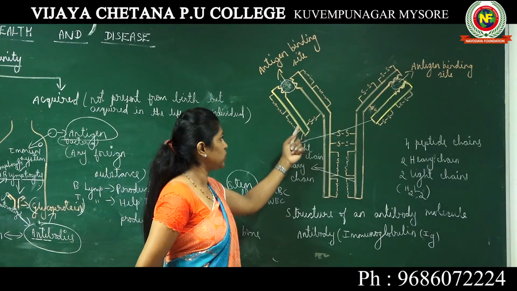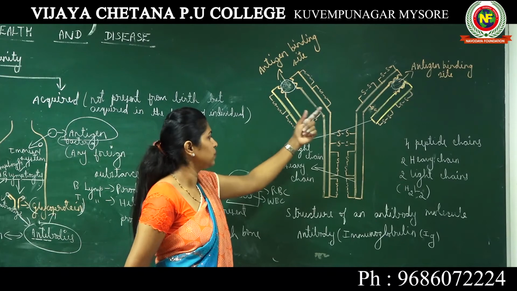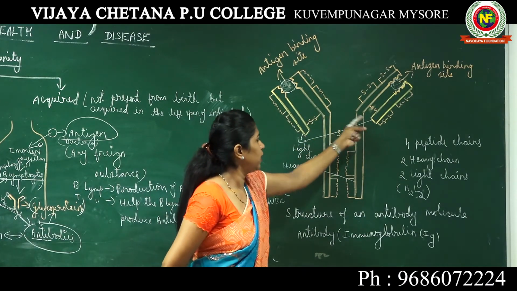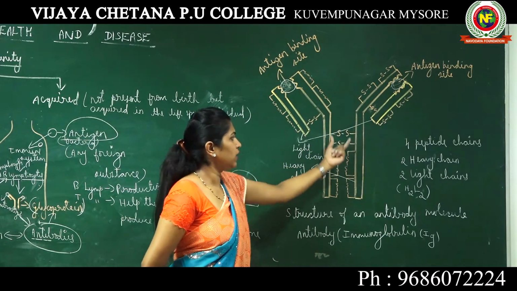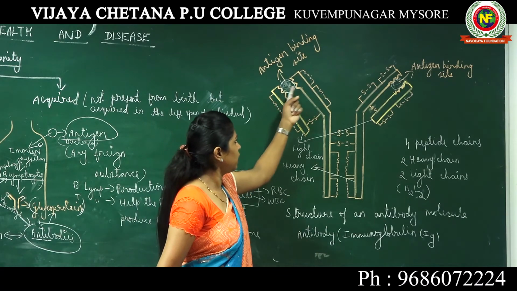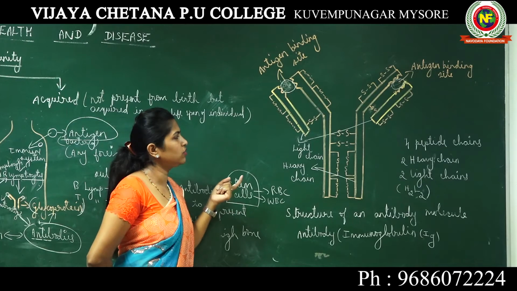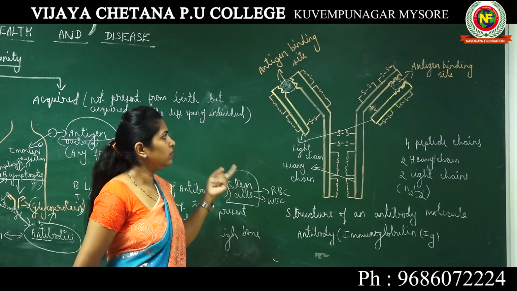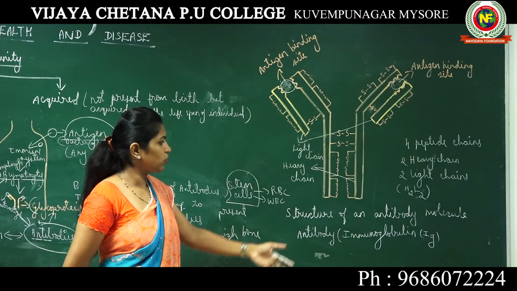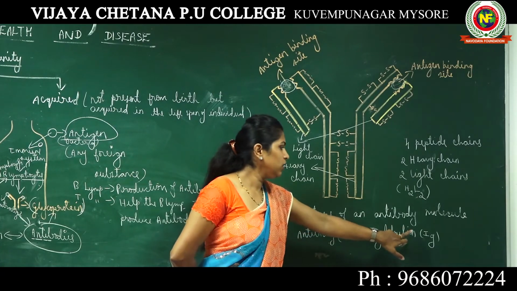In the Y-shaped structure, there are 4 polypeptide chains, 2 heavy chains and 2 light chains, all connected by disulfide bridges. There is an antigen binding site, where the antigens are going to come, bind and get neutralized. This is the structure of antibody, and antibody is also known as immunoglobulin.